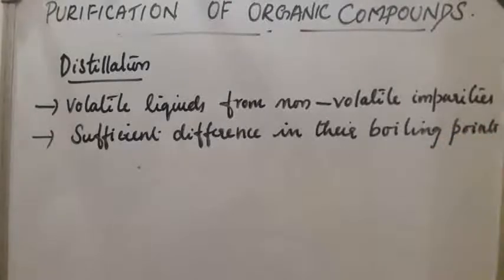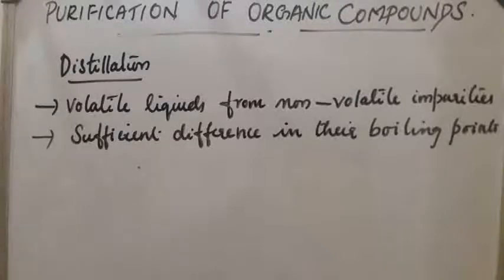By using distillation, we can separate different organic compounds and we will get individual components. In the case of distillation, while heating, compounds which have a low boiling point will vaporize first. These are collected and cooled, and we will get the separate component.